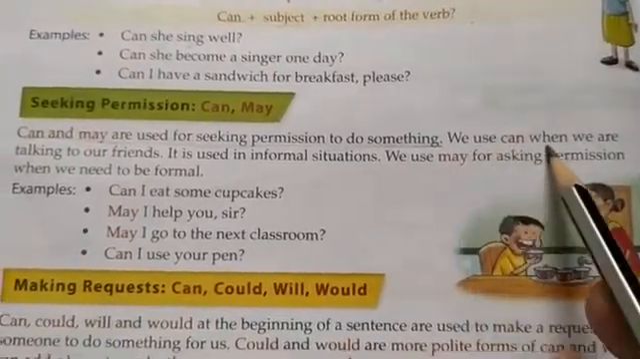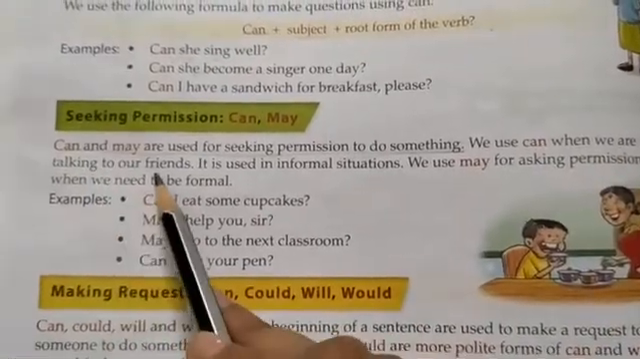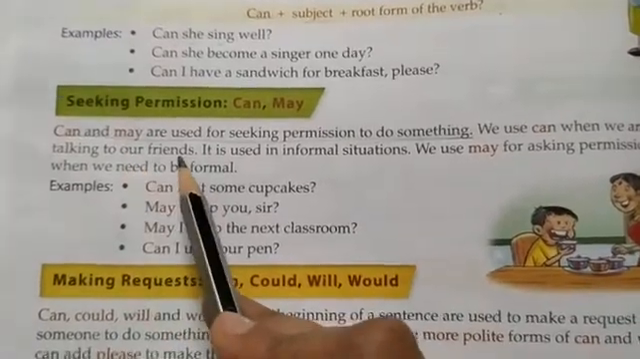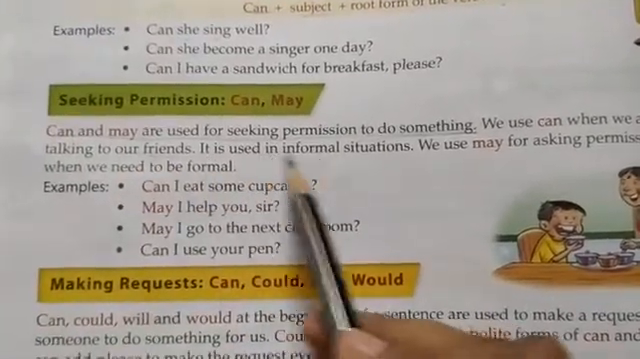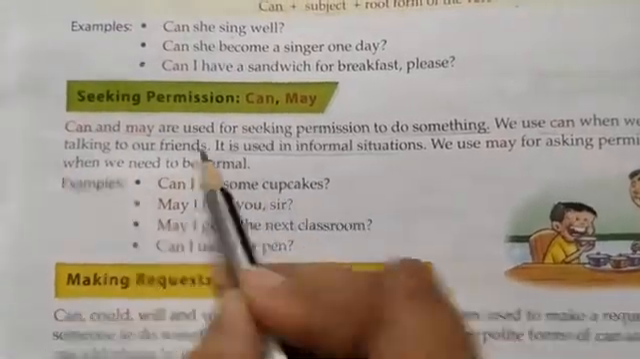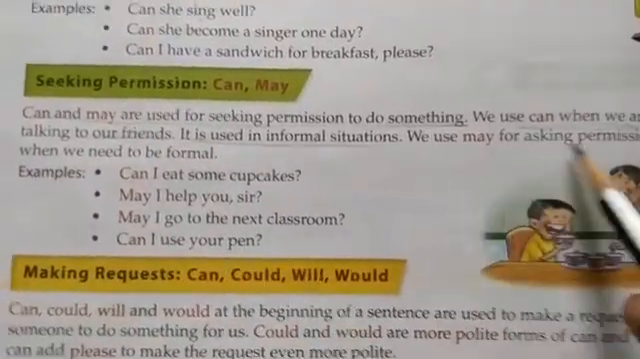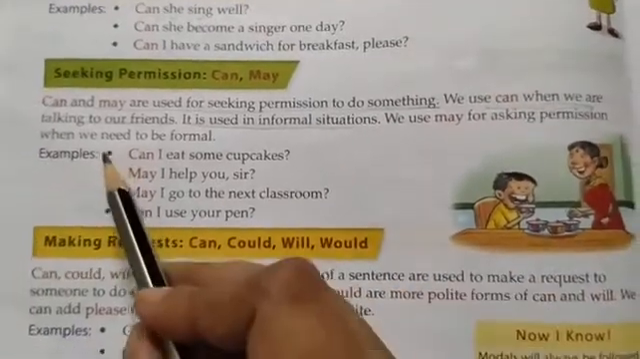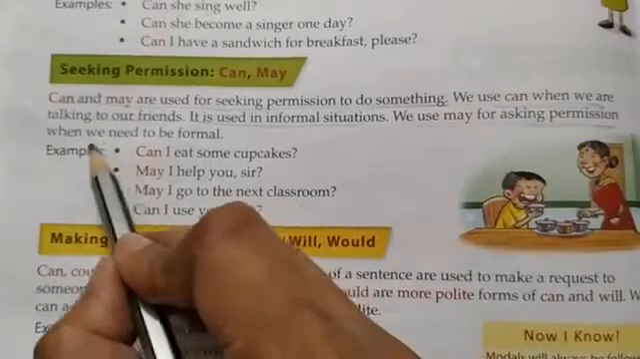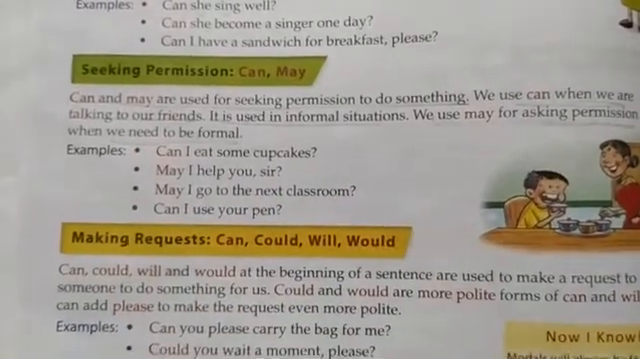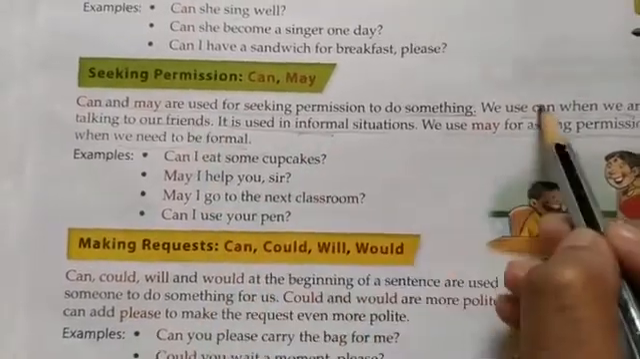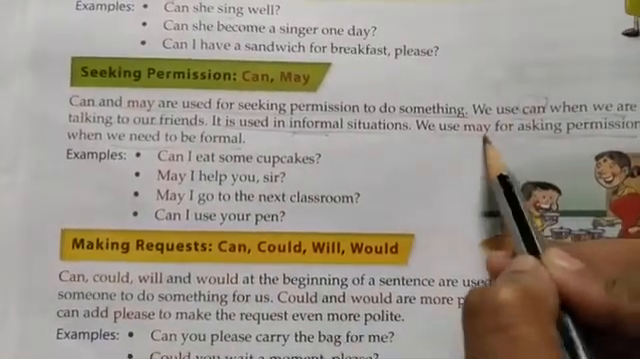We use can when we are talking to our friends. Can we use when we talk to our friends; it is used in informal situations. We use may for asking permission when we need to be formal. So for formal permission we use may. So for informal situations we use can and for formal we use may.